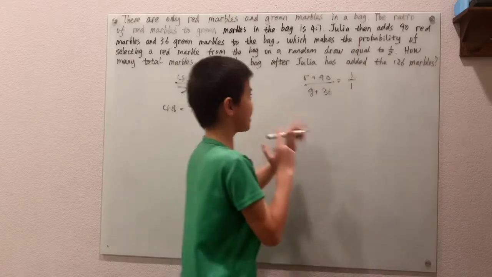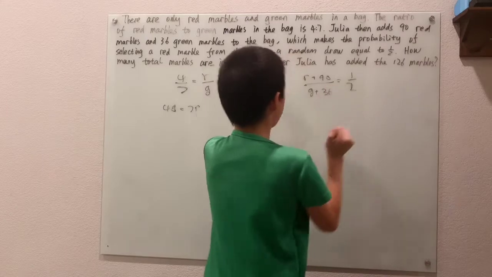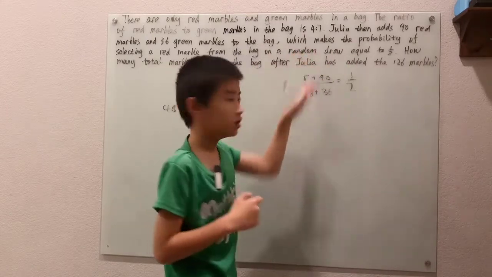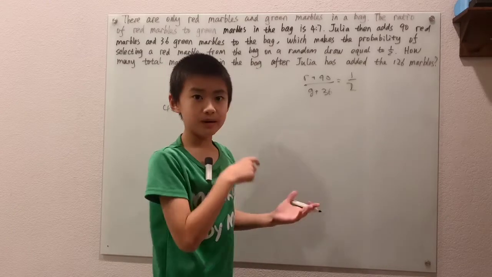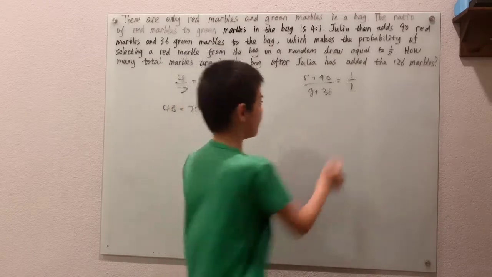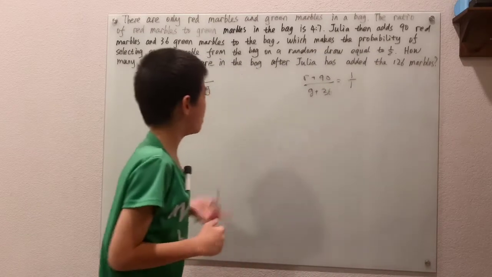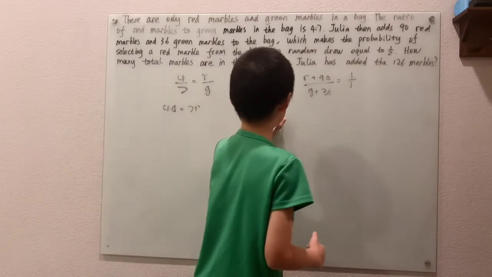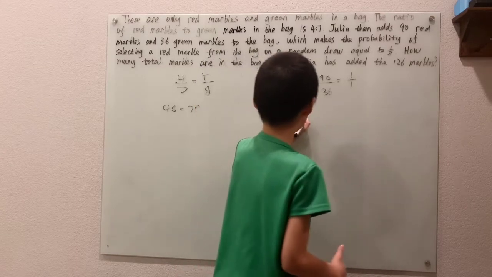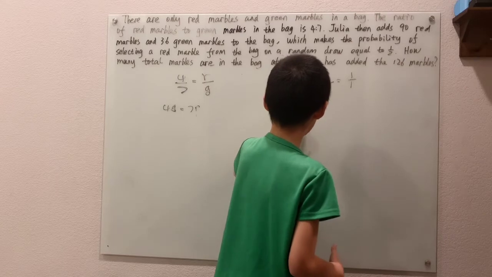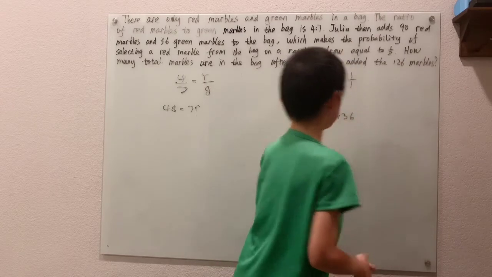Now be careful not to write 1 to 2, because that's the probability that we're going to draw a random marble. That would mean the number of green marbles is twice the amount of red marbles, but we know that is not true. So the ratio is 1 to 1, not 1 to 2. Now we can cross multiply again, and we get r plus 90 equals g plus 36.